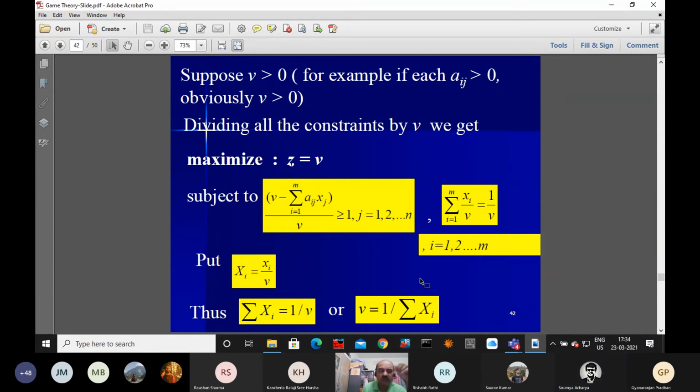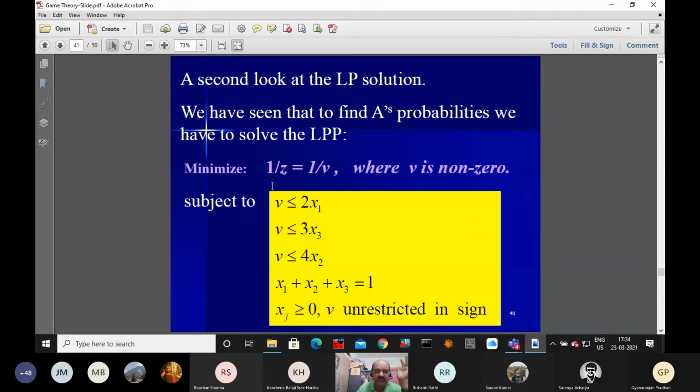See here, maximize z equals minimize 1 over z. So z equals our nu. Once nu equals 0, how to define 1 by nu? So nu has to be strictly positive, because again we are dividing by nu also. Once nu becomes 0, this will create a problem.